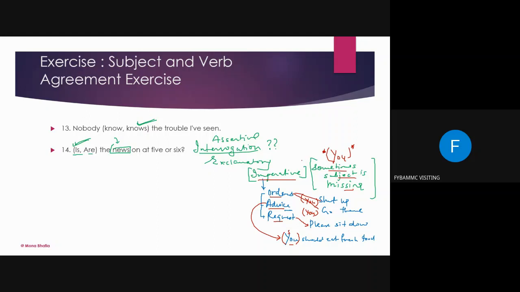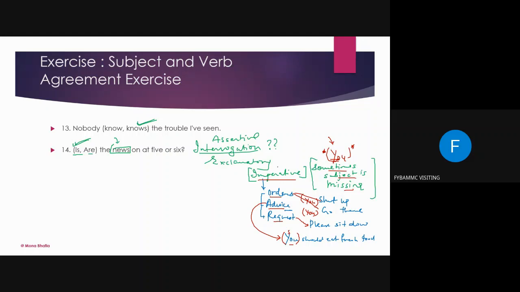Go and get the basket. So I am telling someone, right? Whom am I telling? You. You go and get that basket. You do these exercises. So it is not necessary that I always say it. Sometimes I can ignore it also, because it is understood that I am telling someone, and that subject is you. All right.